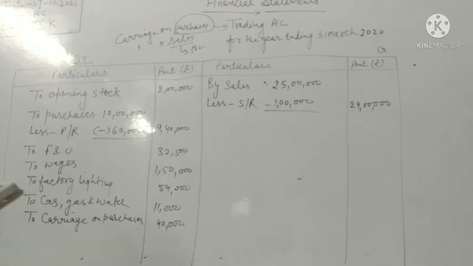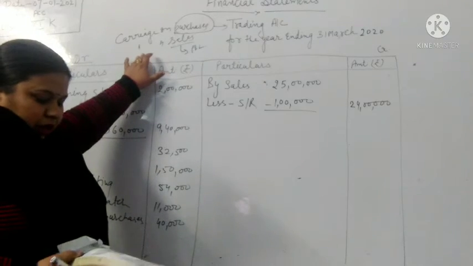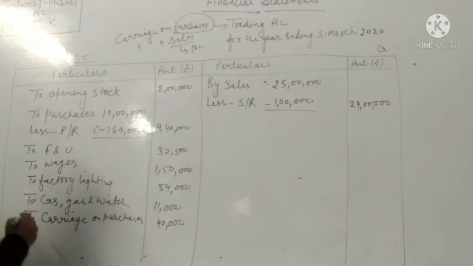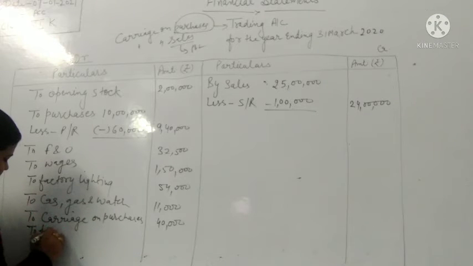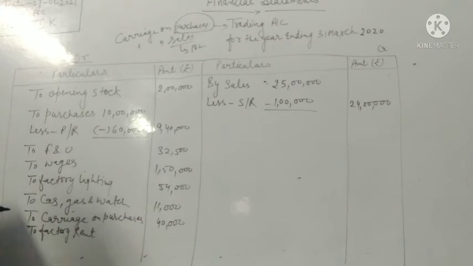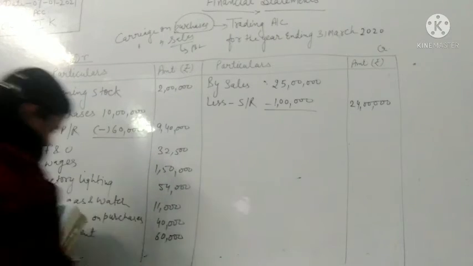So next, what is given? Carriage on sales. It will not be involved in the trading account. Next is given factory rent. Factory rent is an expense related to factory. So factory rent will be involved in the trading account and it is rupees 60,000.